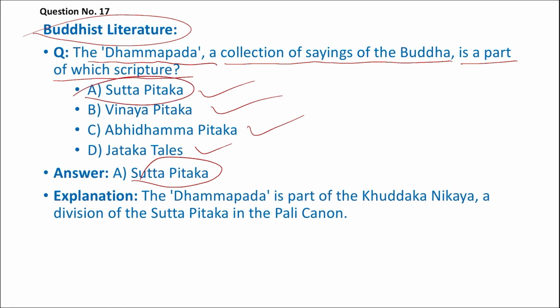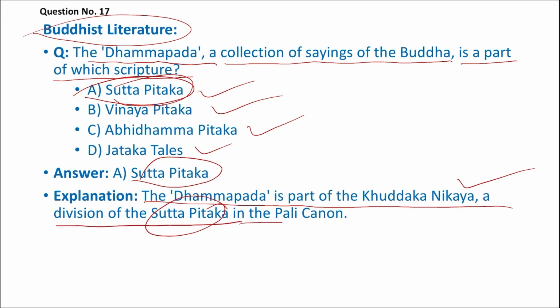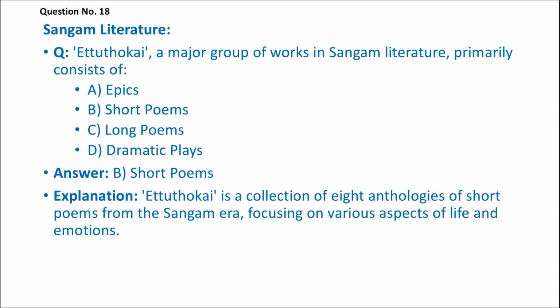Dhammapada, a collection of sayings of Buddha, is a part of the Sutta Pitaka. It belongs to the Khuddaka Nikaya, a division of the Sutta Pitaka in the Pali canon.